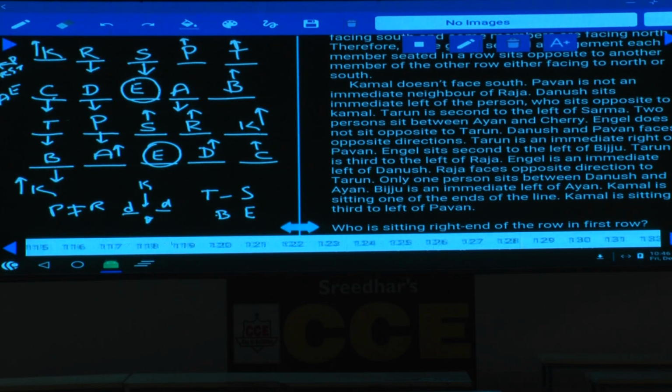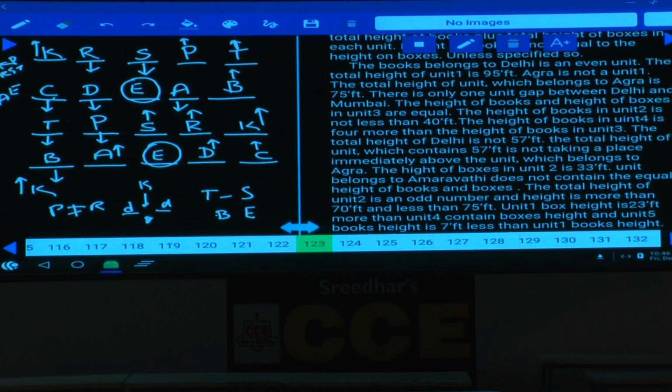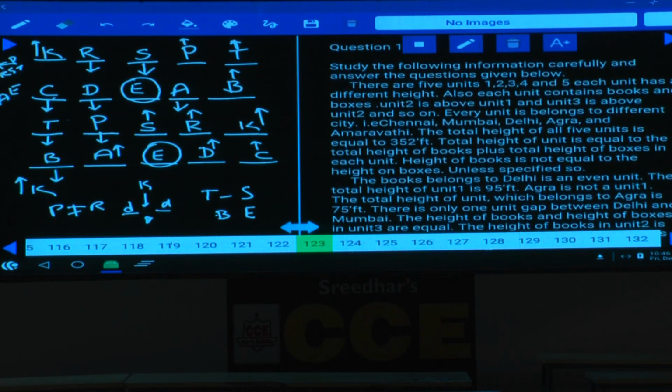Now this is again important. There are 5 units, 1, 2, 3, 4 and 5. Each unit has a different height, and each unit contains books and boxes. Unit 2 is above unit 1 and unit 3 is above unit 2 and so on. Every unit belongs to a different city, Chennai, Mumbai and so on. 5 units belong to 5 different cities, isn't it? And each unit is of different measurement, and each unit consists of a book and what is the other thing here?